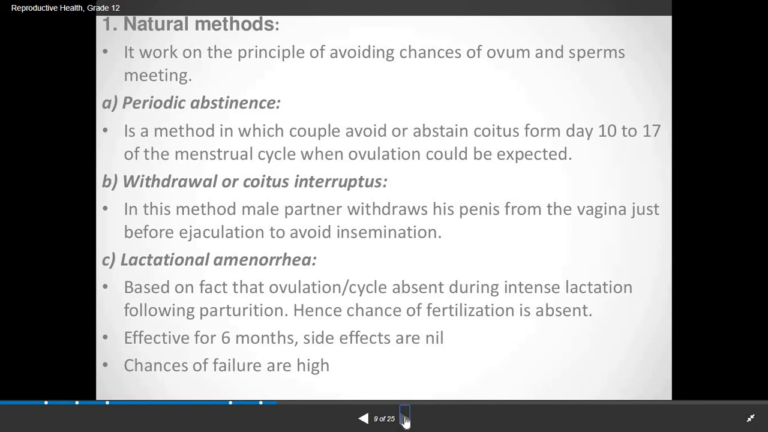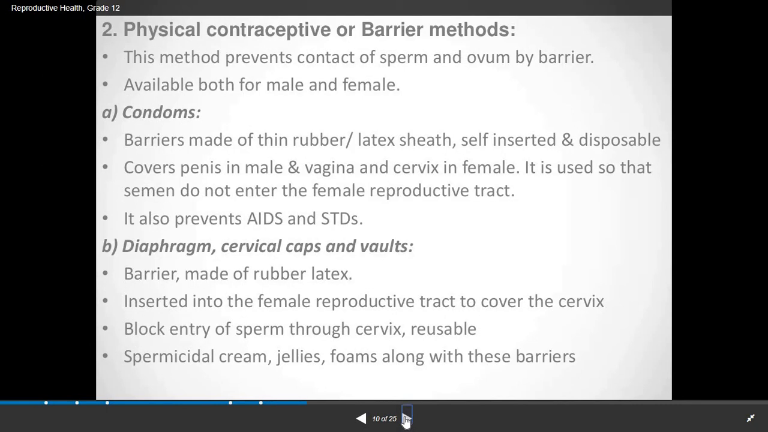Second, that is the physical contraceptive or barrier method. This method prevents contact of sperm and ovum by a barrier. This is available for both male and female individuals.